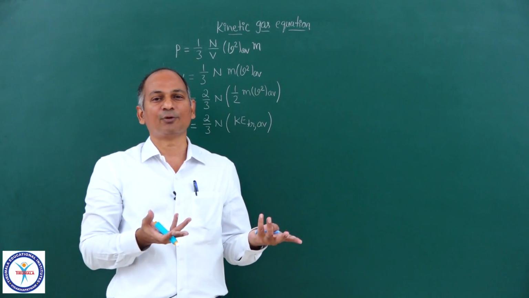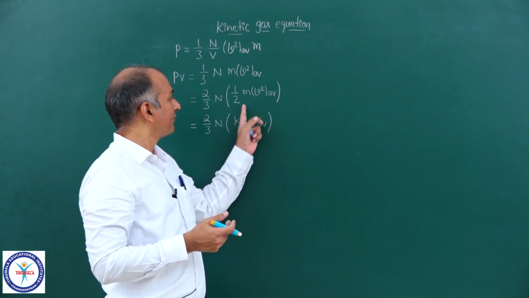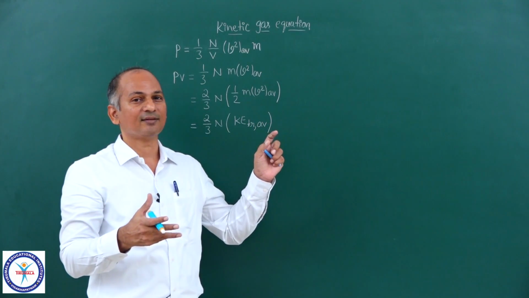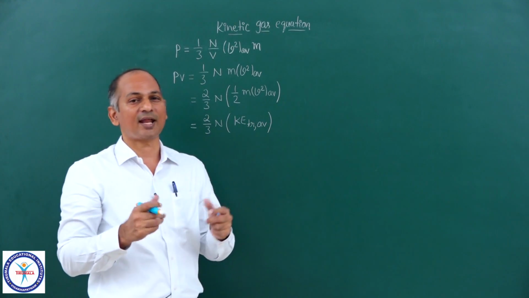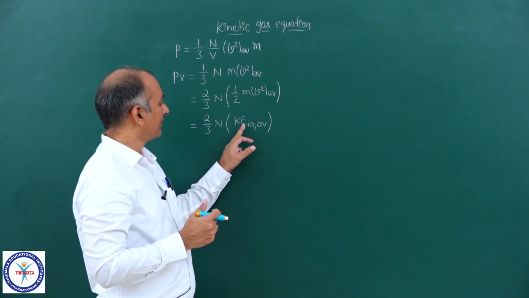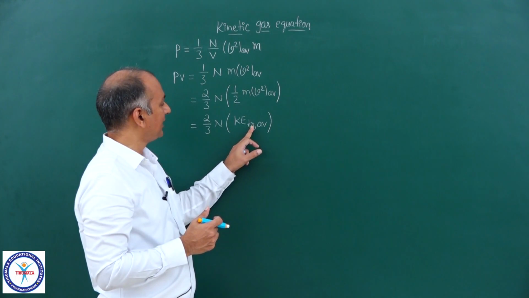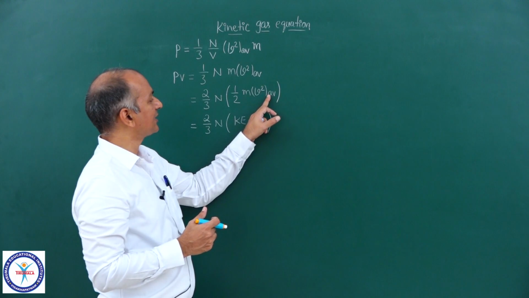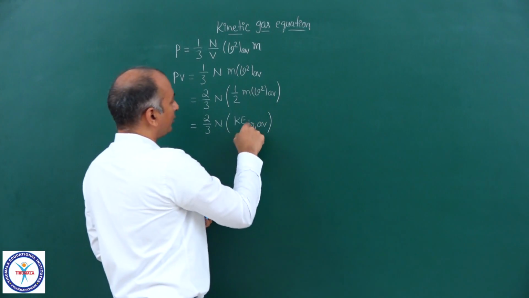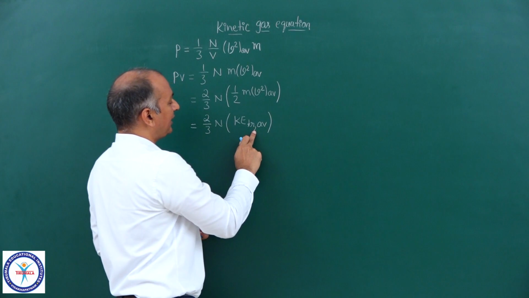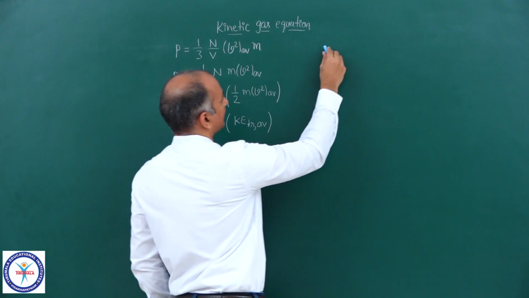And here we are considering only that motion, half mv square, mass into velocity. Half into mass into velocity square, that is translational kinetic energy. And this is translational kinetic energy average, because it is v square average. Now let me tell you how this is equal to KE translational average.